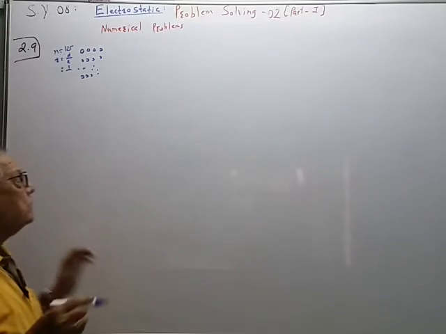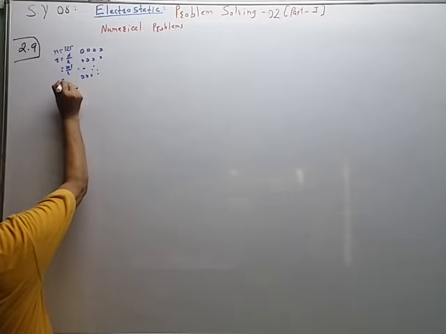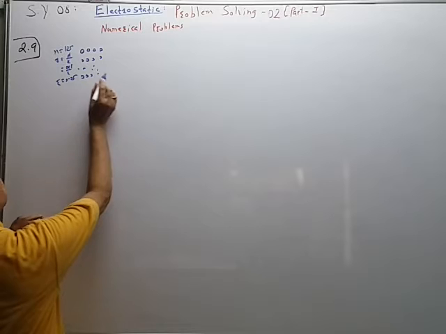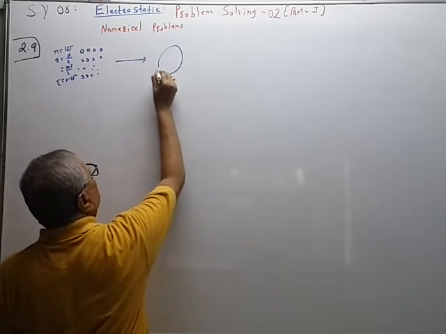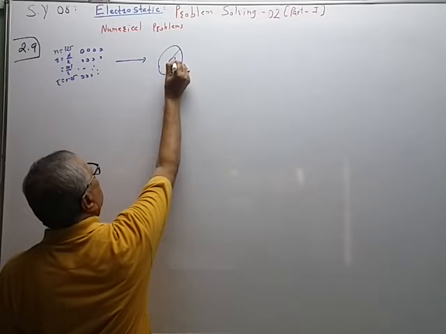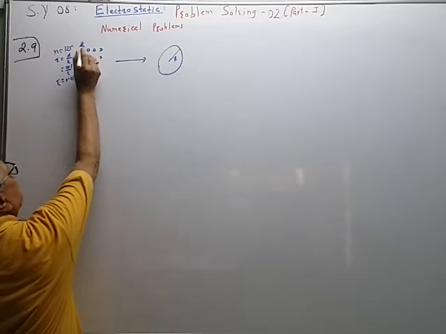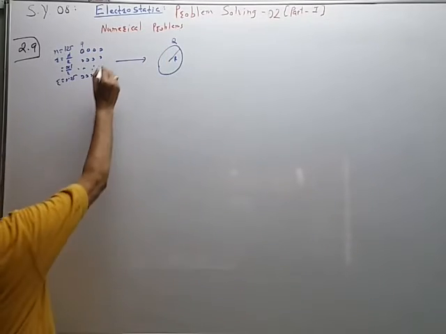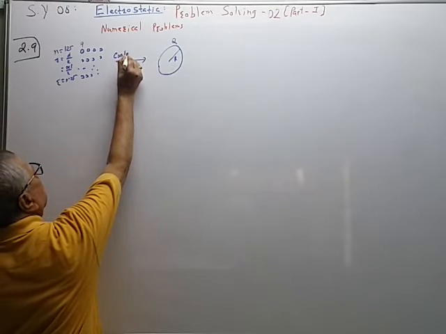Diameter is given, 0.1 meter. 0.1 by 2, that is equal to 0.05 meter. So they coalesce into a bigger drop whose radius is capital R. So each drop has charge small q, this has charge capital Q. Coalescing, combining.